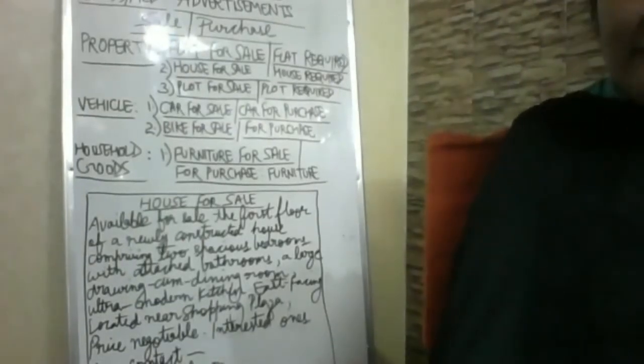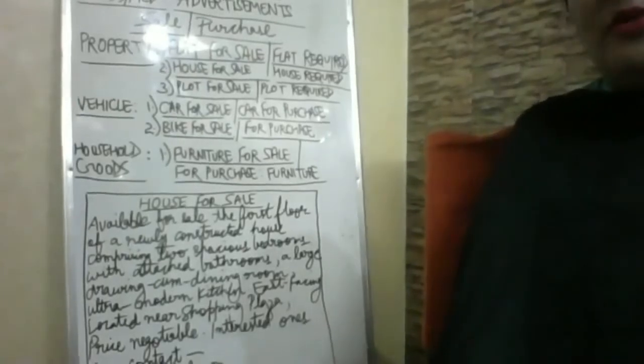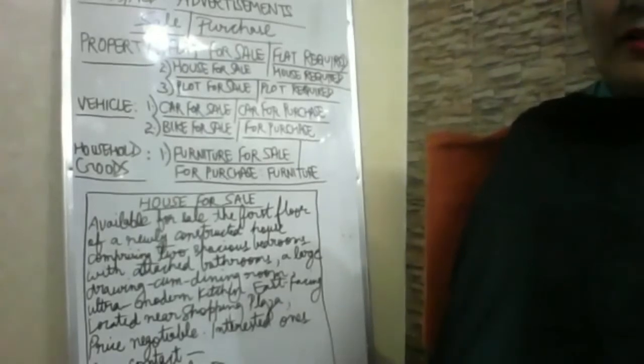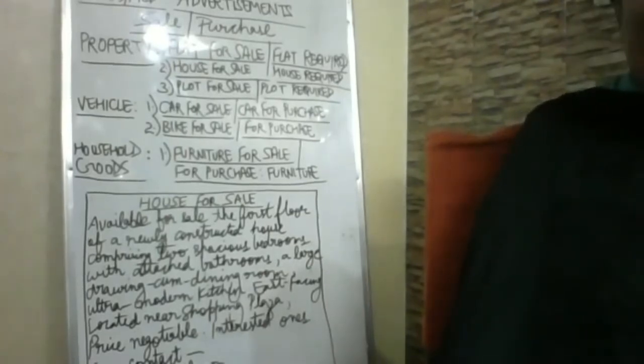Fine. Now, similarly for purchase, suppose you have done this for selling a car. Now, for example, you want to buy a bike; for purchase would be the heading. Fine. For purchase: wanted a second-hand Hero Honda motorcycle, 2010 model or later, in excellent running condition, average around 40 kilometers per liter, complete documents, tax paid, price not to exceed 20,000.